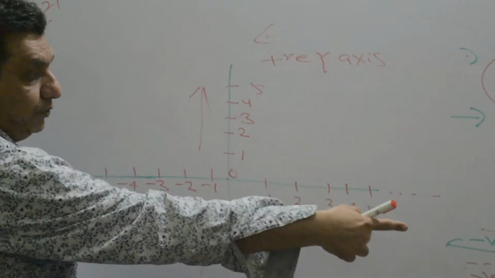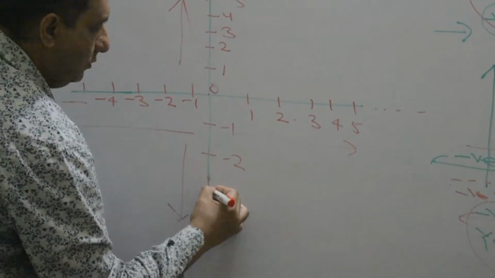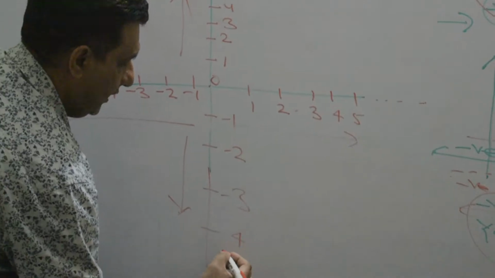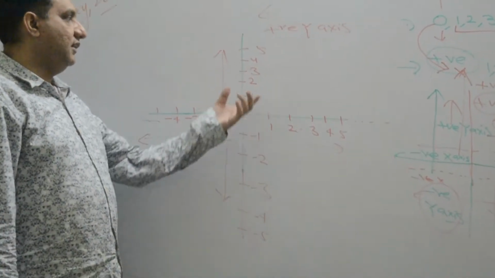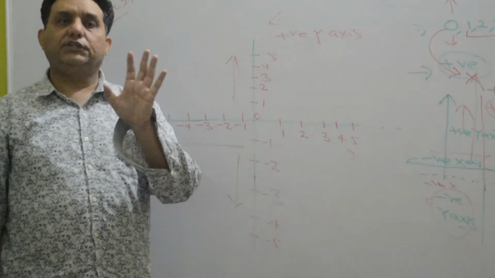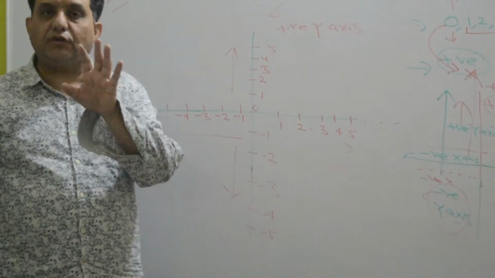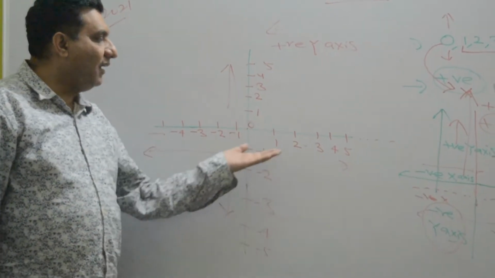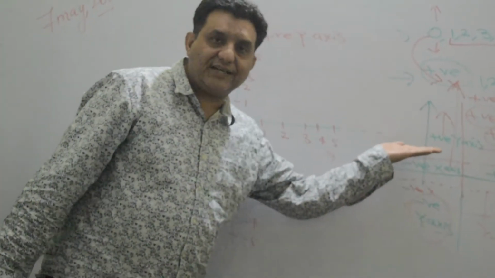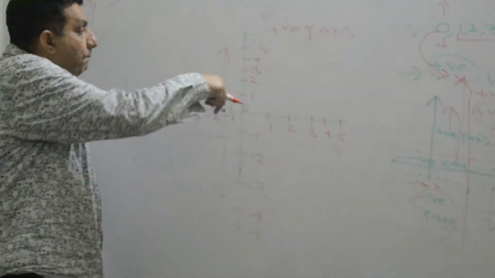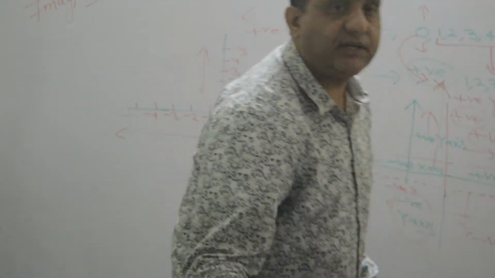And here is the negative axis. You see, this is the negative y-axis. So what will happen? -1, -2, -3, -4. Please guys, don't get confused. I am always taking 5 just as an example, because I don't know your level. So these are the number representations on the axes: positive x-axis, negative x-axis, positive y-axis, negative y-axis. Fine. Let's go to the next point, because I will cover this very shortly.